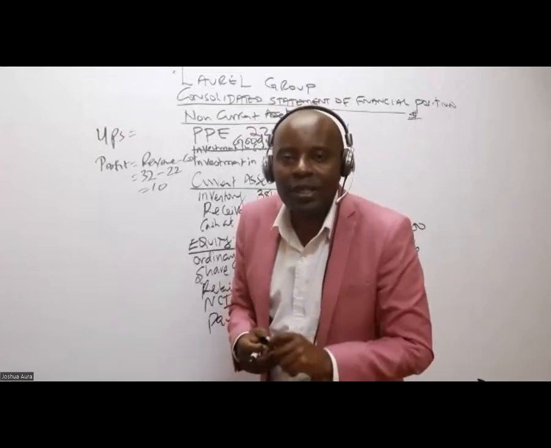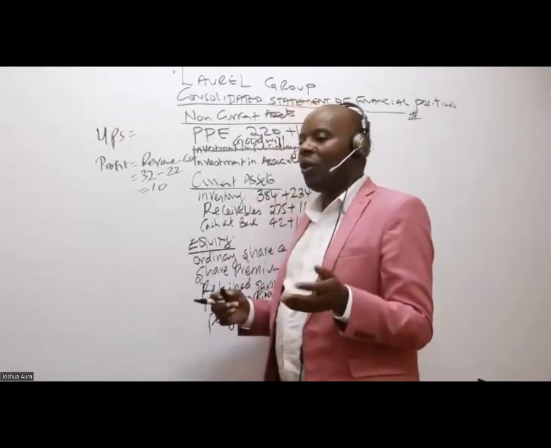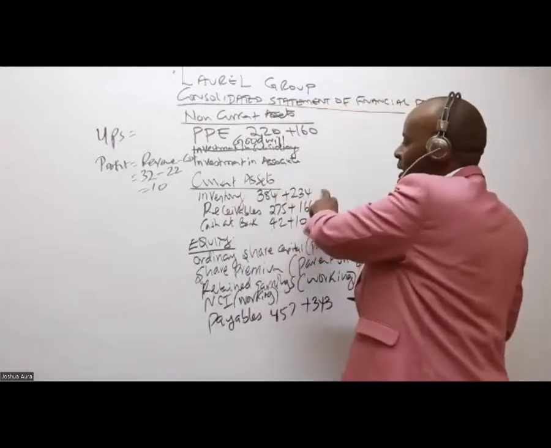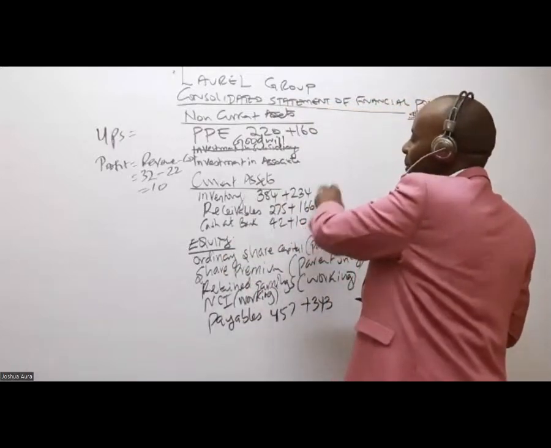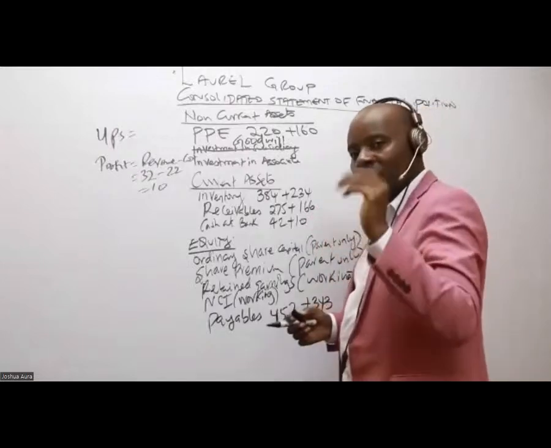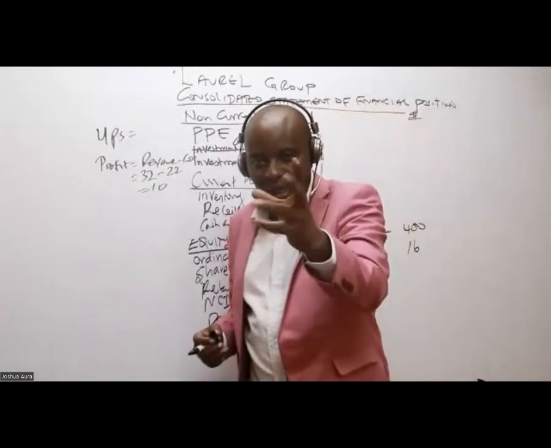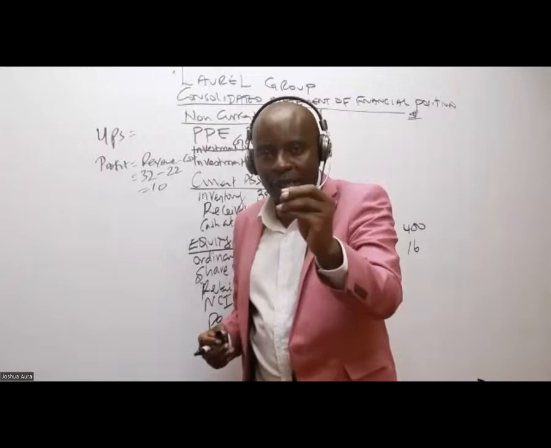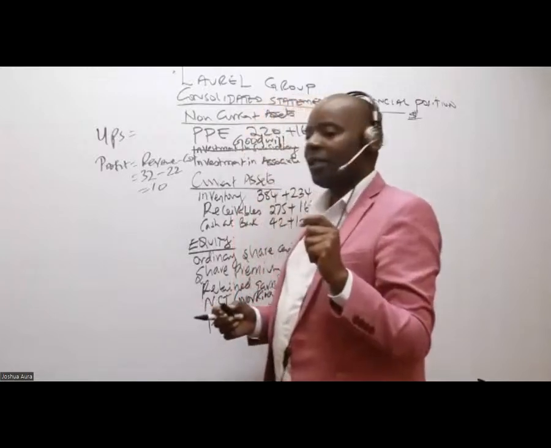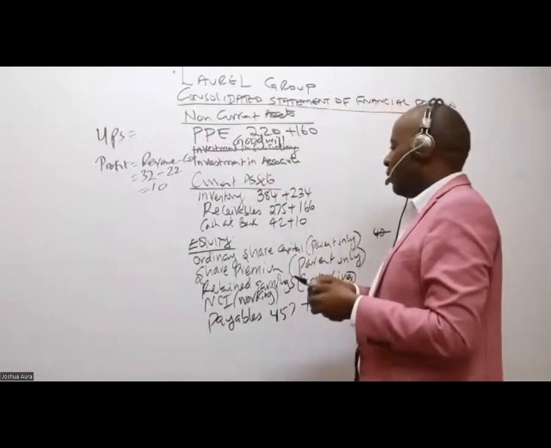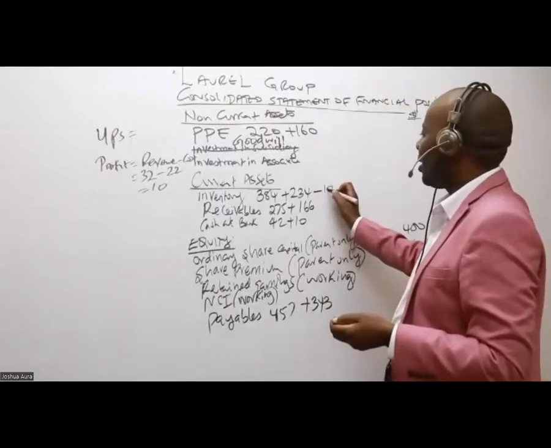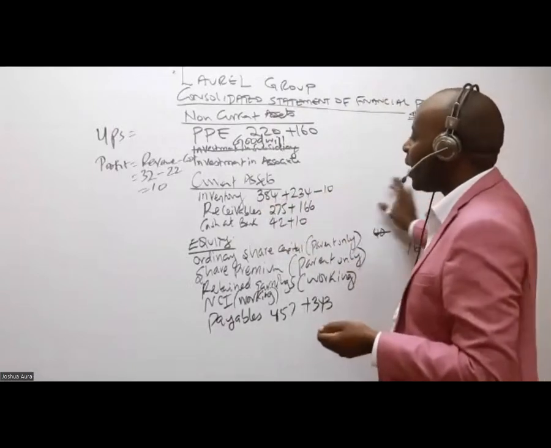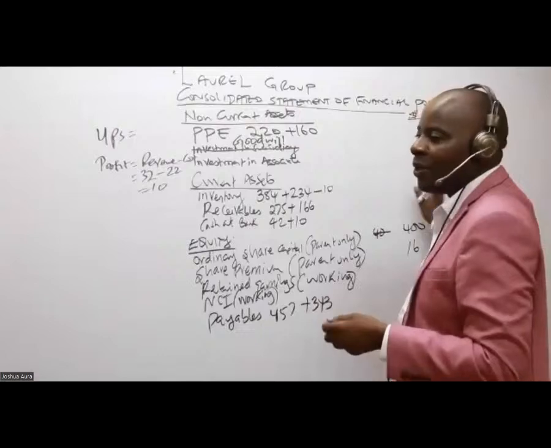Inventory is overstated. So somebody tell me, what should I do to this inventory working here? Should I come and say plus 10? IAS 2 tells us that whenever you smell profit in inventory, even if it's a little bit, go and deduct less 10 from inventory, minus 10. There will be no other working here.